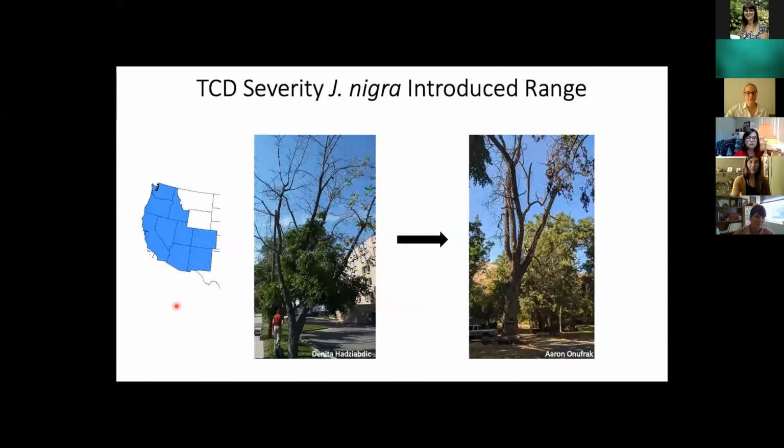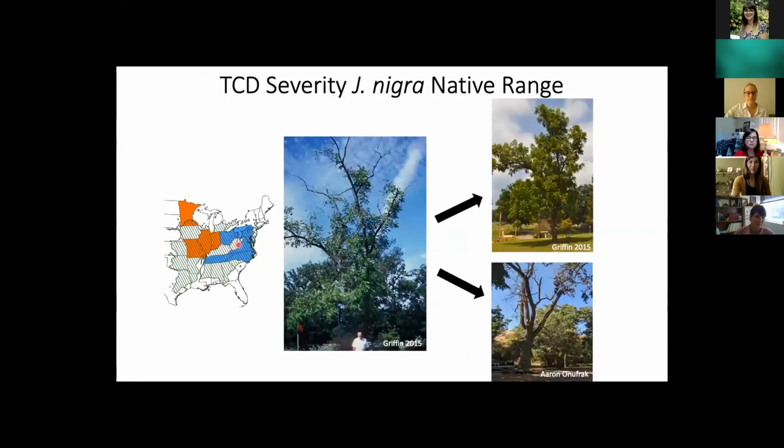So one interesting thing about Thousand Cankers disease is that depending on the portion of the TCD distribution that you are considering, differences in disease severity exist. In the western United States, outside of the native range of eastern black walnut, we see that diseased trees, the symptoms are more severe and they die 2 to 3 years following infection. However, in the eastern United States and portions of the native range of eastern black walnut, we see 2 different disease outcomes. One, similar to what we see in the western United States, disease symptoms are severe and trees die 2 to 3 years following infection. Alternatively, we can also see that the disease is less severe and trees can recover.